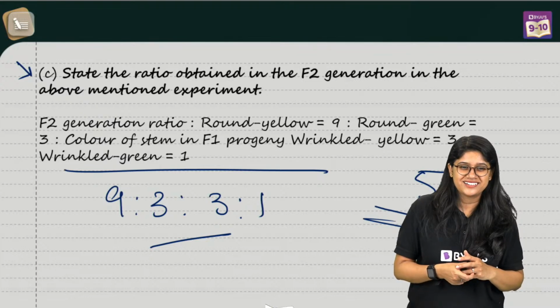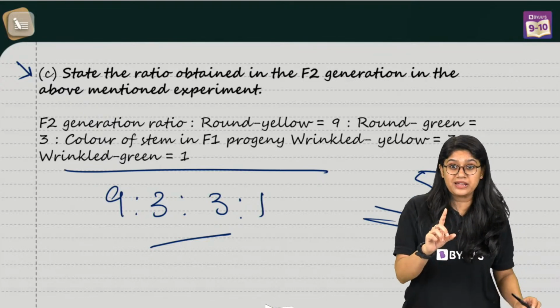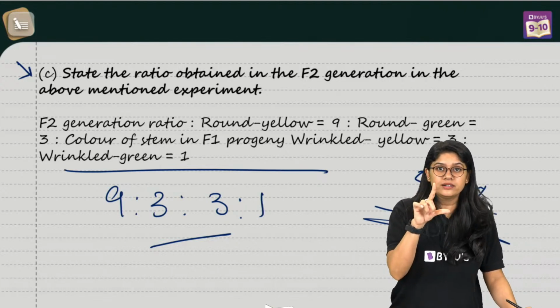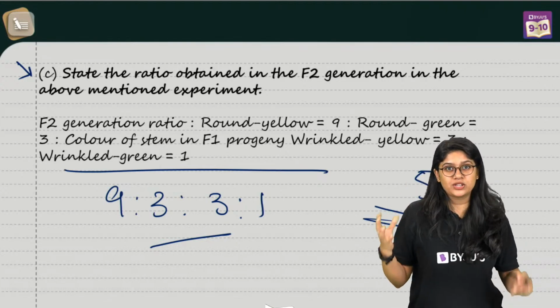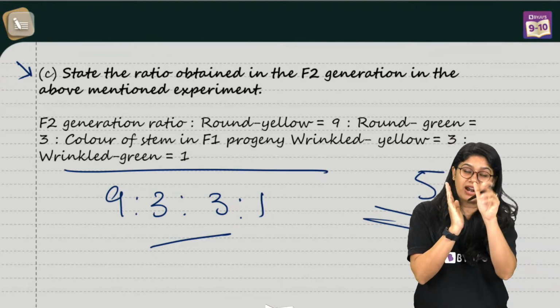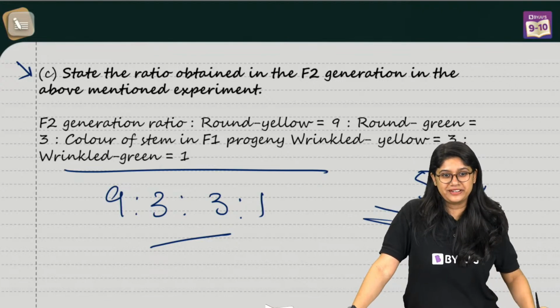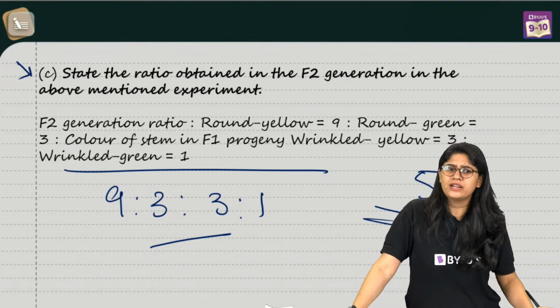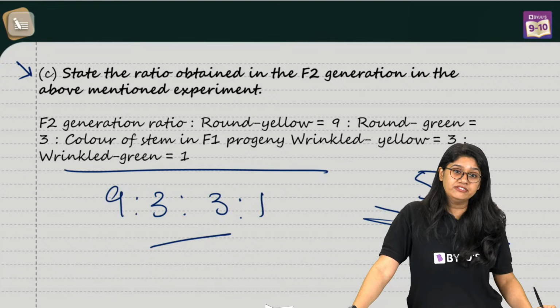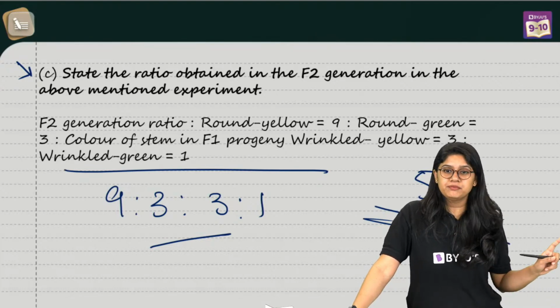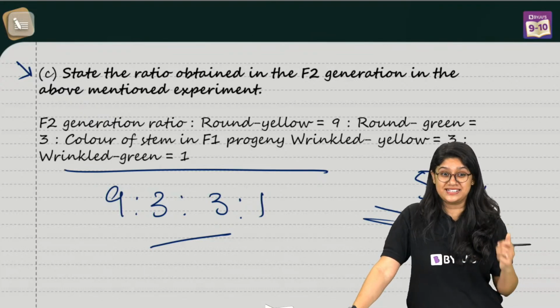Yes. The phenotypic ratio we don't have for F1 generation, we just have one. All were round and they were yellow. So the physical characteristics were round and yellow. Thank you, Manoj, for helping your friends out over here. Anshul, we do have those, but you will be learning about those crosses in your higher classes.